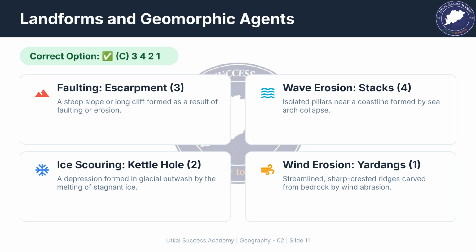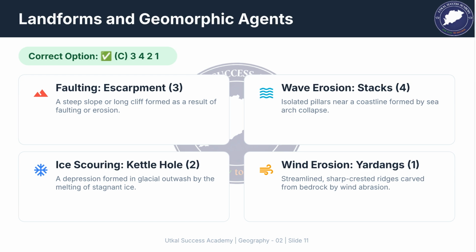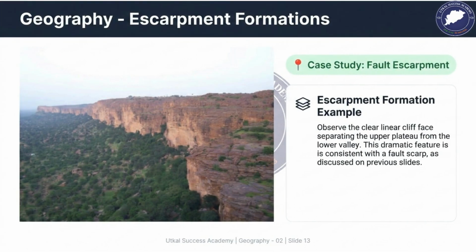Faulting creates escarpments. Wave erosion creates stacks. Ice scouring forms kettle holes. Wind erosion results in yardangs. This image shows an example of a fault escarpment. Observe the clear linear cliff face separating the upper plateau from the lower valley, consistent with a fault scarp.